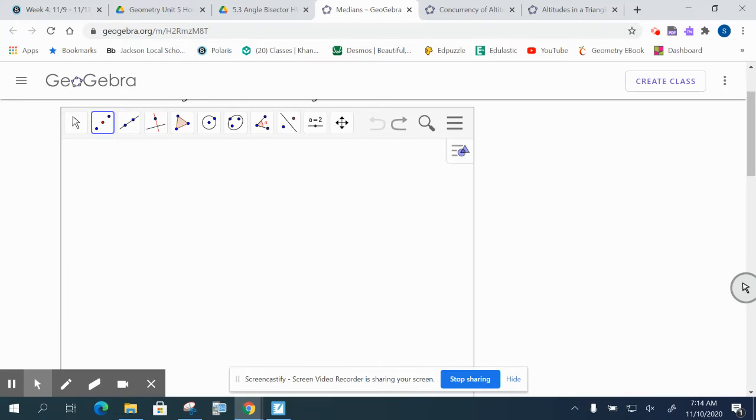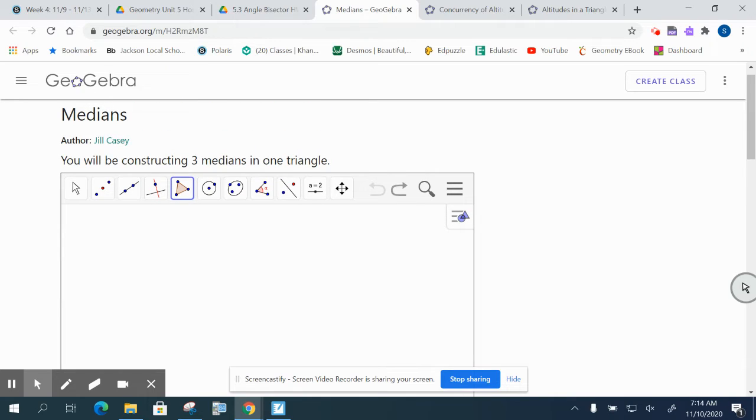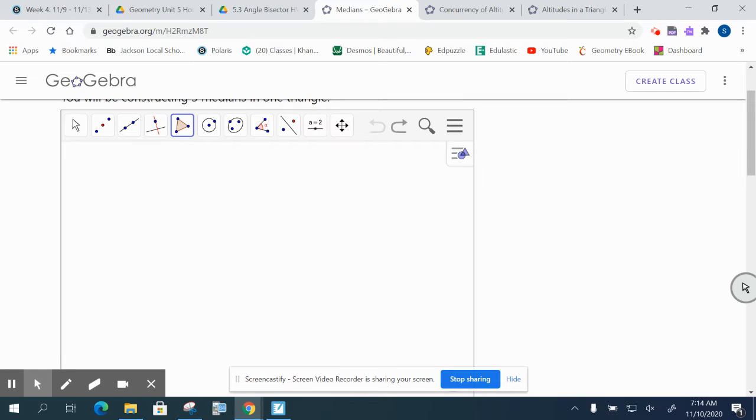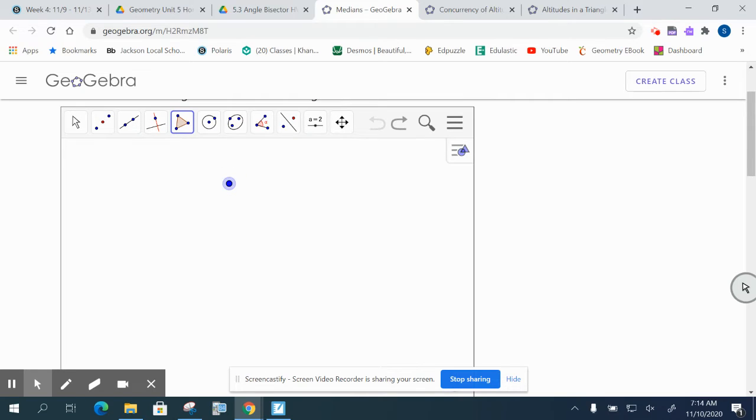in GeoGebra. Here we're going to make a triangle, and if you want, you can follow along. This one is called Median by Jill Casey. You would just search medians and GeoGebra. We're going to make a triangle that has to be acute and scalene. Let me do a better one. All right, that looks a little bit more scalene.